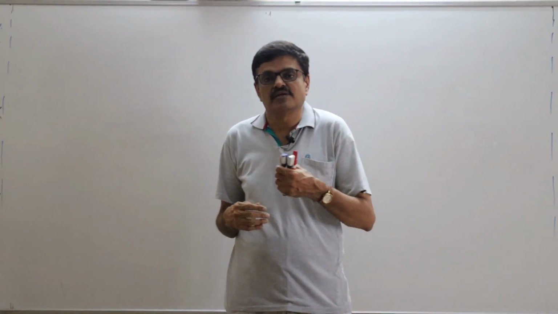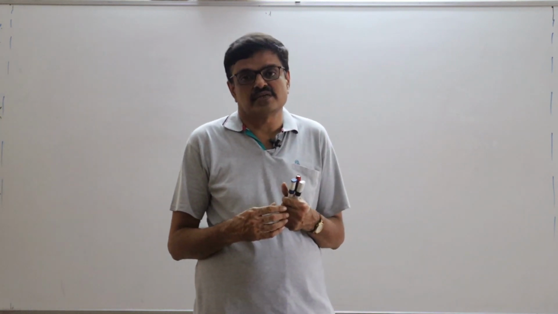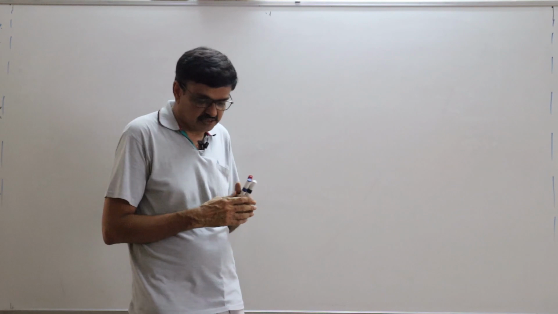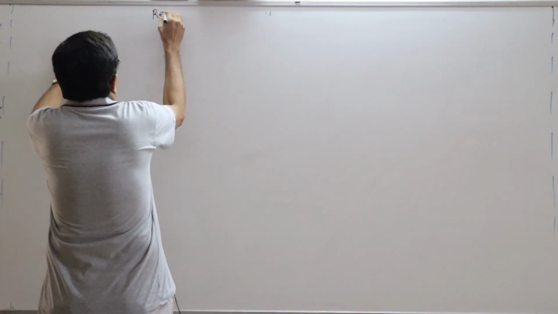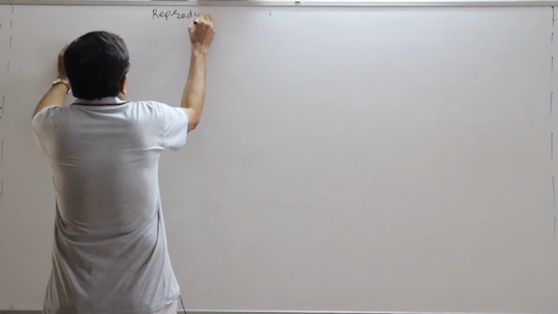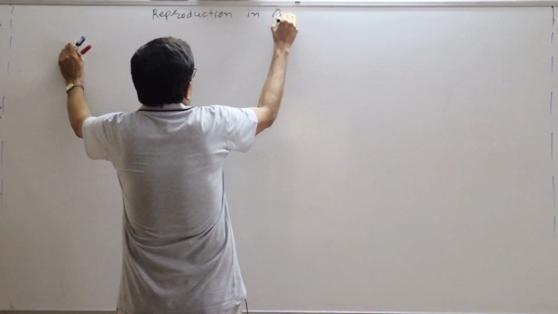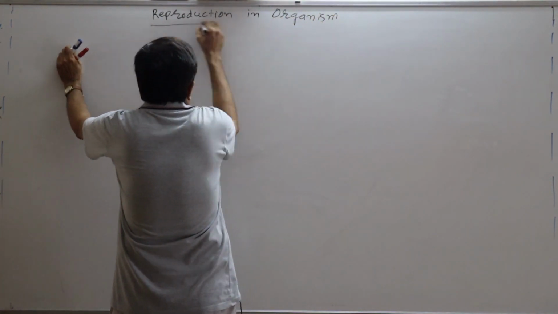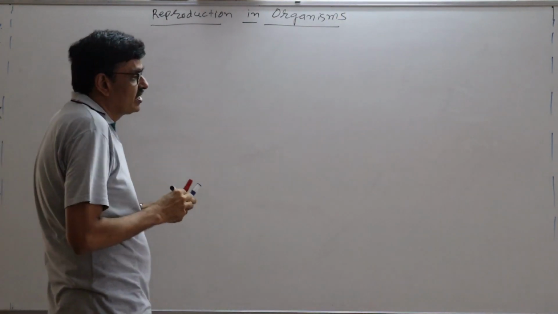Well, students, now we are going to start our chapter number 1 of 12th science, and that is reproduction in organism. That is our chapter number 1.